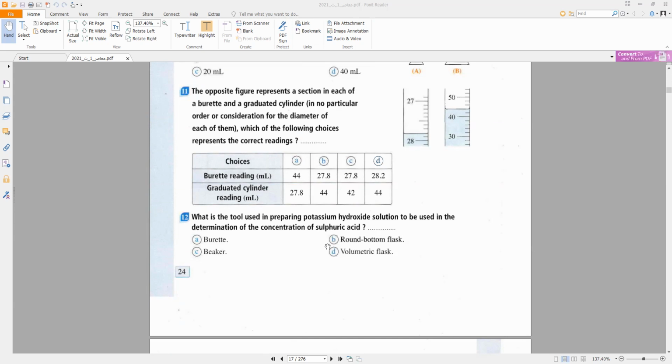Number 12. What was the tool used in preparing potassium hydroxide solution to be used in determination of the concentration of sulfuric acid? The tool which is used in preparation and distillation is the round bottom flask. Which one is used in the determination of the concentration? Round bottom flask is for preparation and distillation.